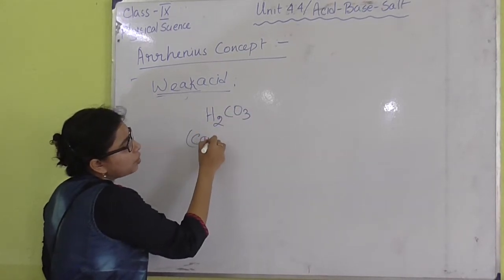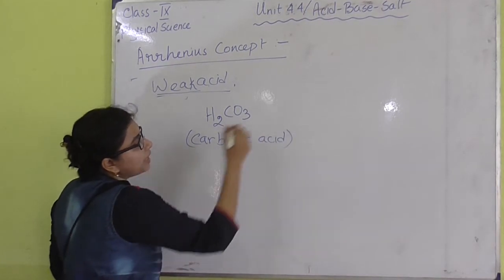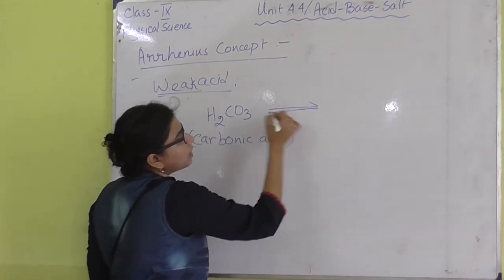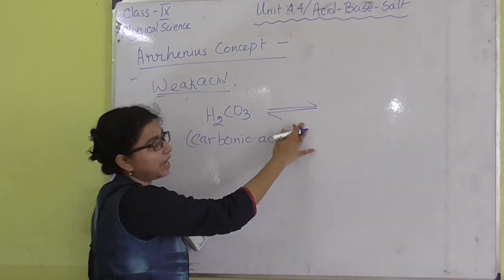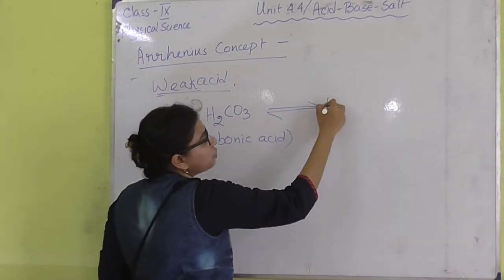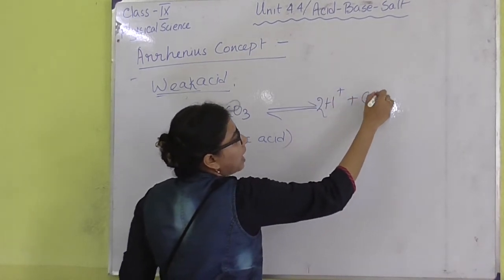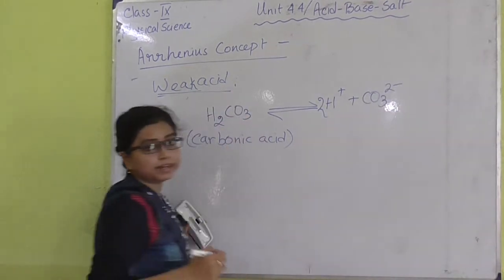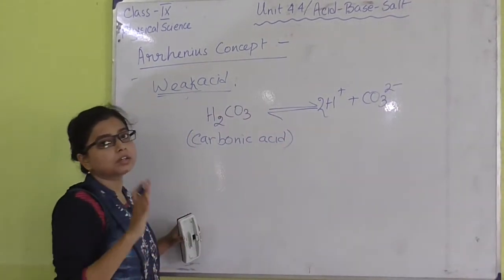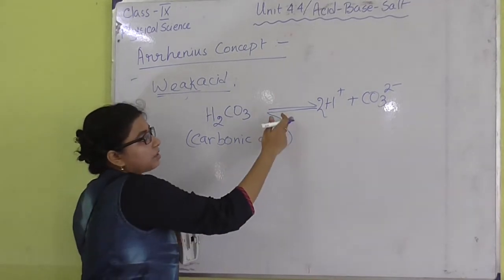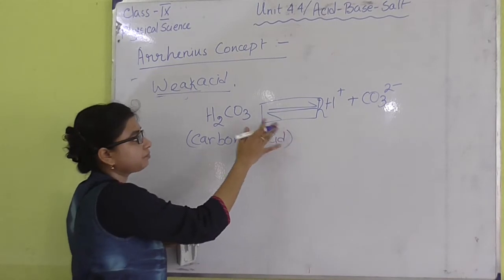This is carbonic acid, which cannot dissociate completely, so I have given an equilibrium sign here. H2CO3 will also give us H plus ion along with carbonate ion, that is CO3 2 minus, but the dissociation will not be complete. That is why this equilibrium sign is given here.